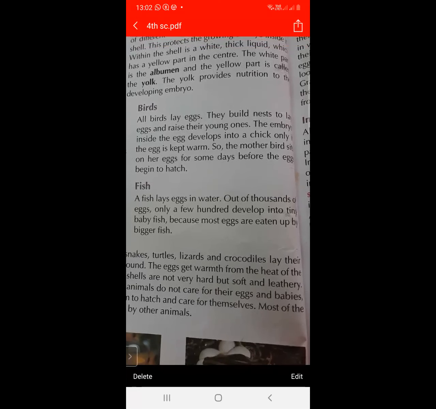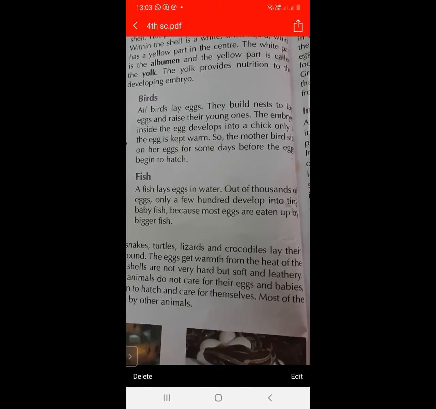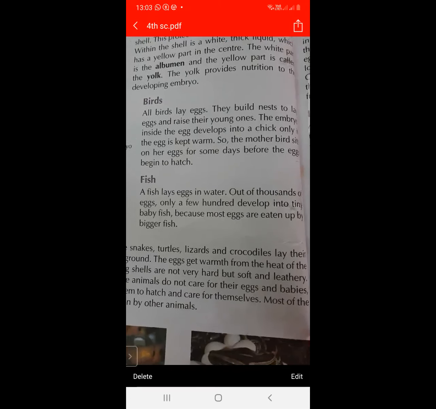So what do you mean by birds? As you know, all birds lay eggs and they build nests to produce eggs, and they also produce young ones. The embryo inside the egg develops into a chick only if the egg is kept warm. So the mother bird sits on the egg for some days before the egg begins to hatch.